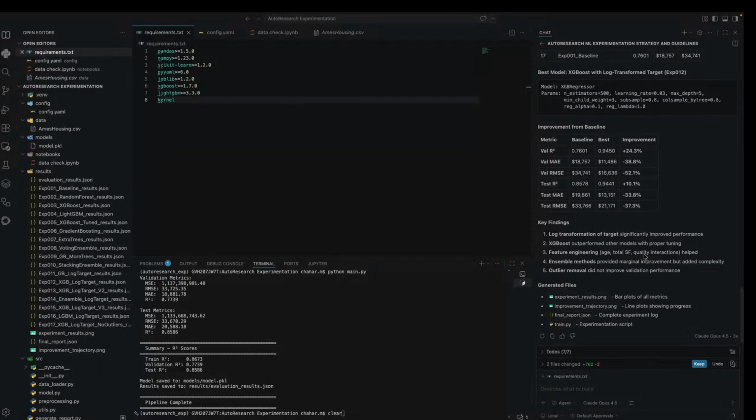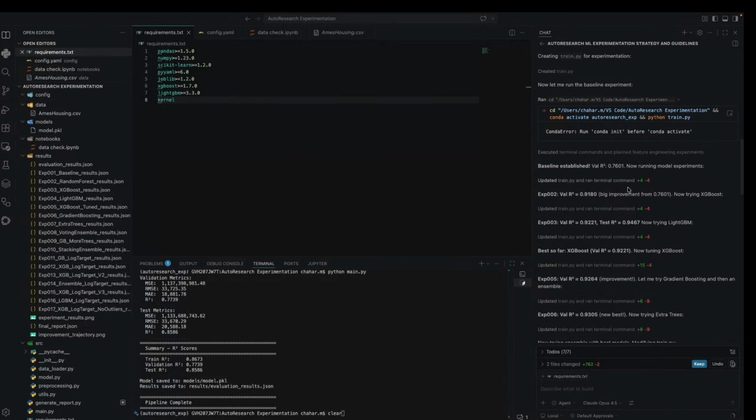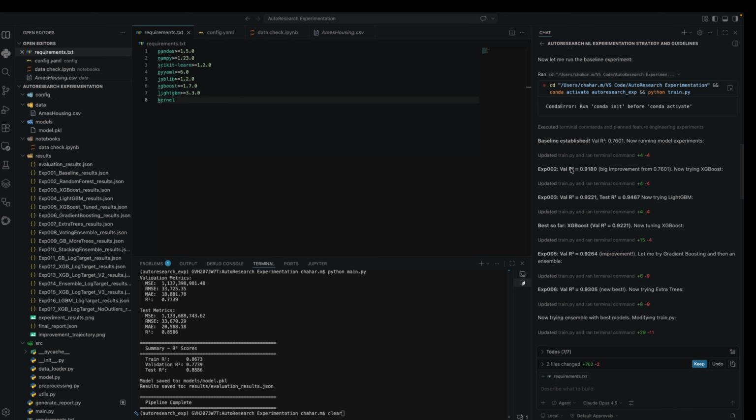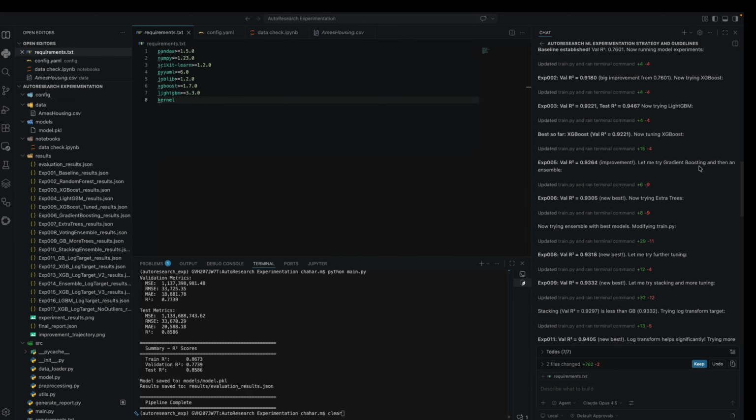So right now all my experimentation is complete. Let me just walk you through. It started with some baseline results as the first experiment, and in the second experiment it changed the model from random forest to XGBoost, and then it used LightGBM. The LightGBM results were not that good, so it got back to XGBoost. Then it tried gradient boosting.